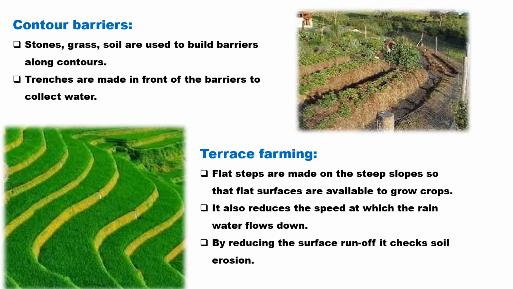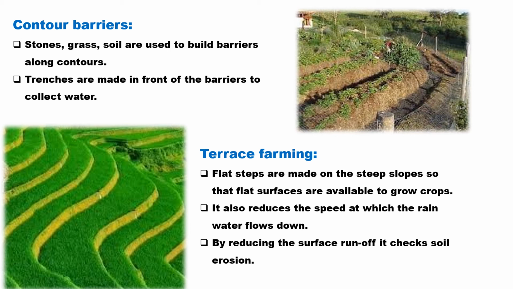Next, on hilly slopes, you can see terrace farming. The hill slopes are cut like flat steps on the steep slopes of a mountain, where cultivation can be done on those flat surfaces.